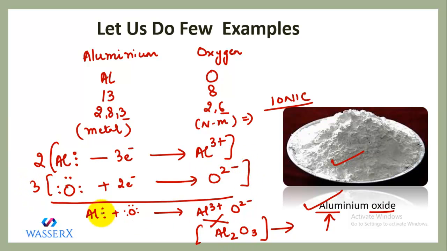And similarly, you can write this 2 and 3 here also. So this becomes a balanced chemical equation, and this is the required formula for aluminium oxide. So likewise, you can write the molecular formulas for these ionic compounds, or you can show how the ionic bond formation is taking place between these atoms.